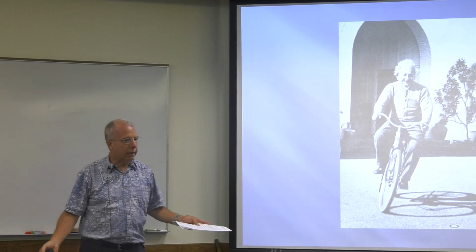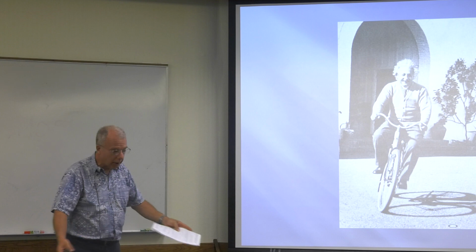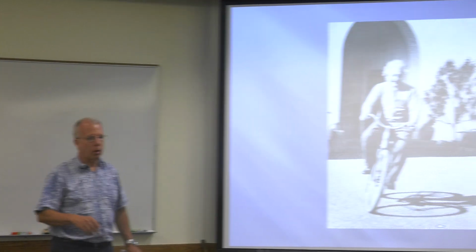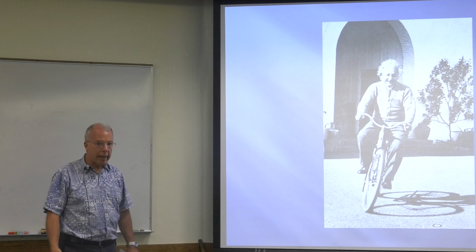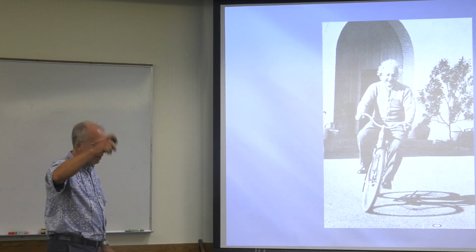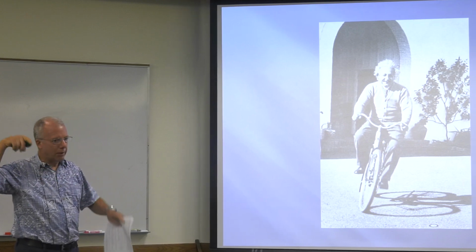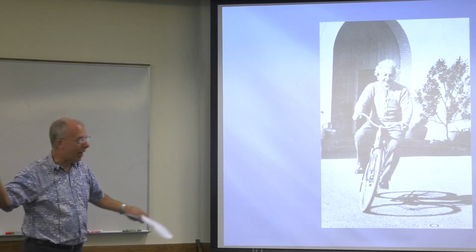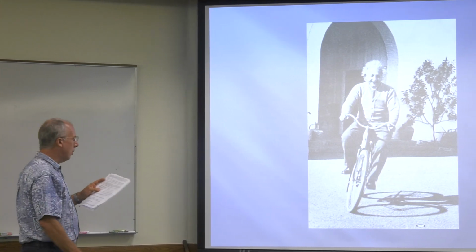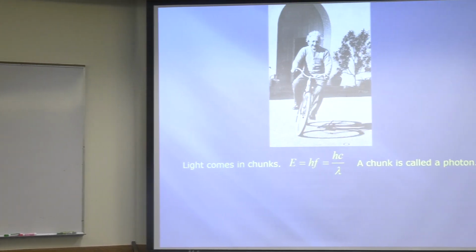Okay, so physicists at the time were totally confused. They had no clue what was going on because it was so different than what they expected, based on classical physics. So they needed somebody who thinks outside the box. You've heard that before, right? Well, that's Einstein. Notice he's a bicycle rider. All right, anyway, so what did Einstein say?